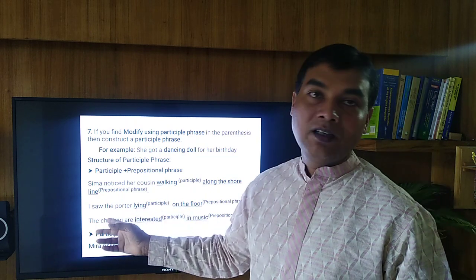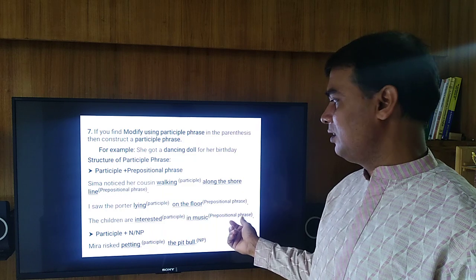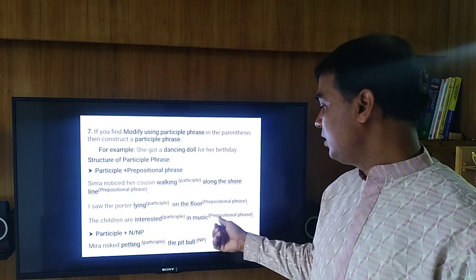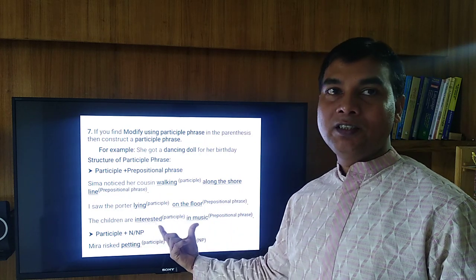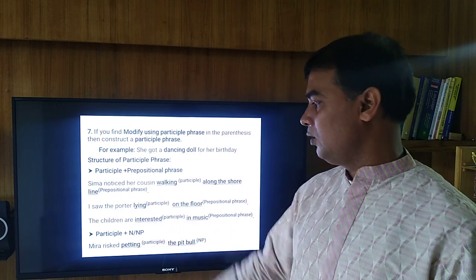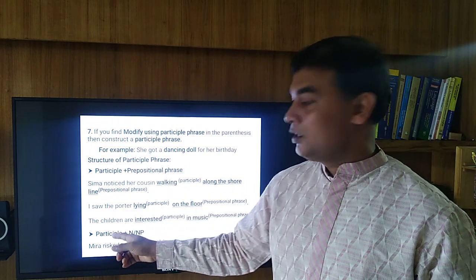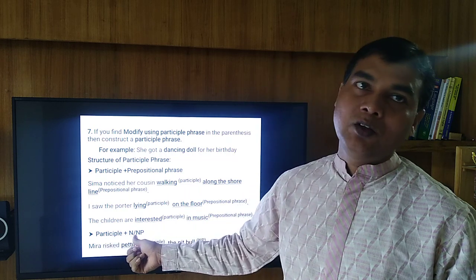And again in the third example, the children are interested in music. Here interested, this is the past participle, and in music, this is a prepositional phrase. So interested in music, this is a participle phrase. Okay, then again you can construct a participle phrase, just use participle and then noun or noun phrase.